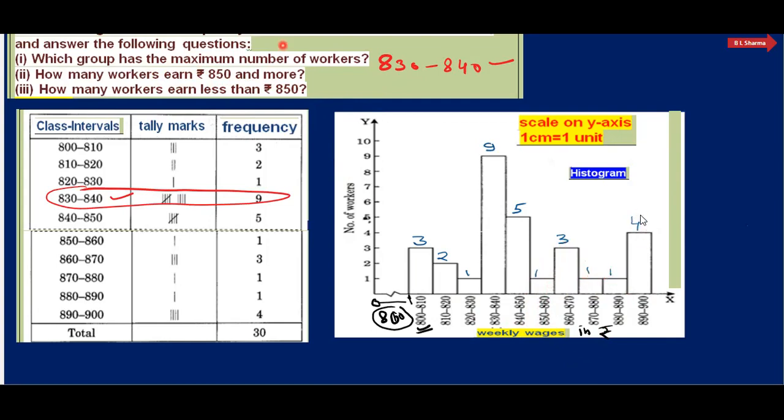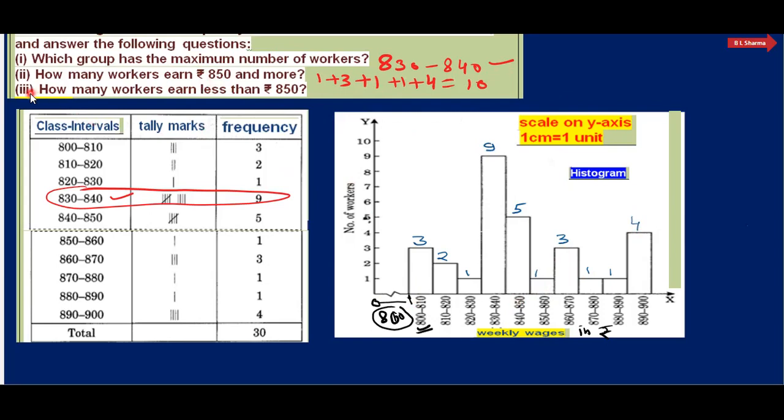So the answer is 1 plus 3 plus 1 plus 1 plus 4. तो टोटल हो गया 10. So total 10 workers earn rupees 850 or more.